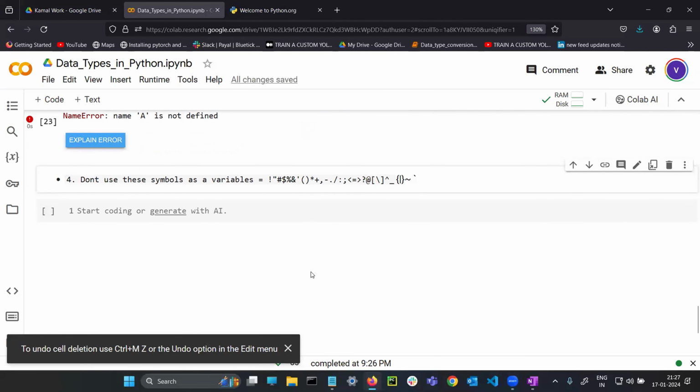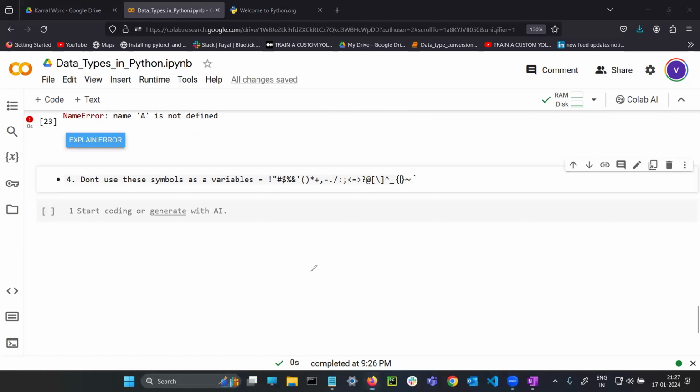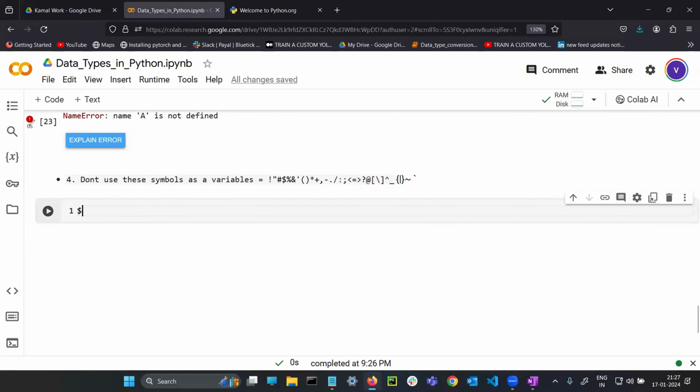Okay, guys. Special character symbols, punctuations. These symbols you should not use as a variable. For example, dollar symbol.